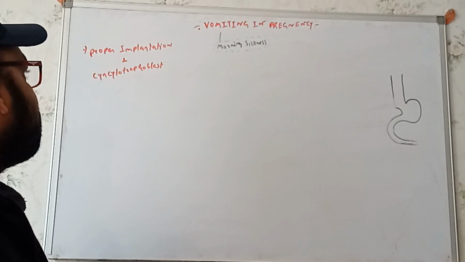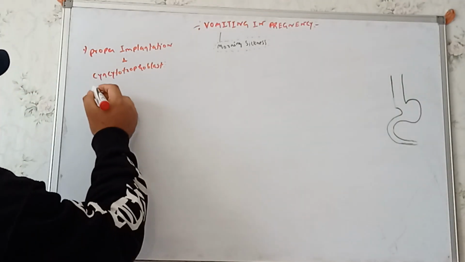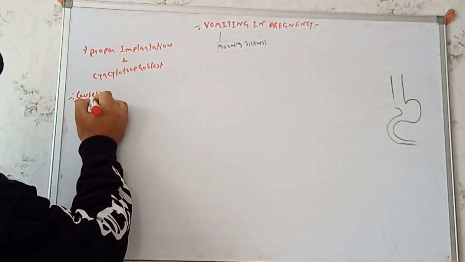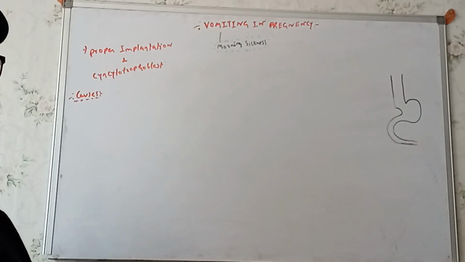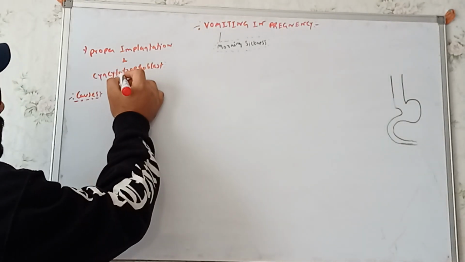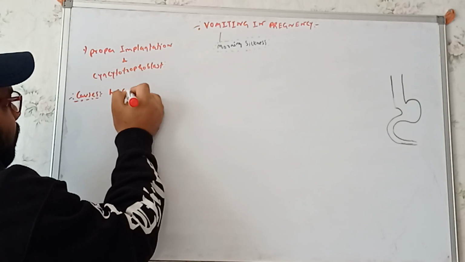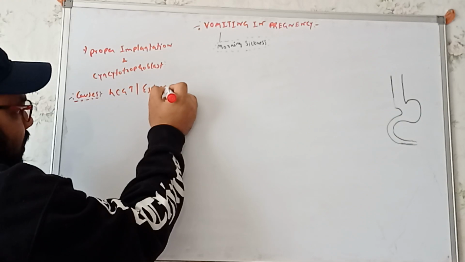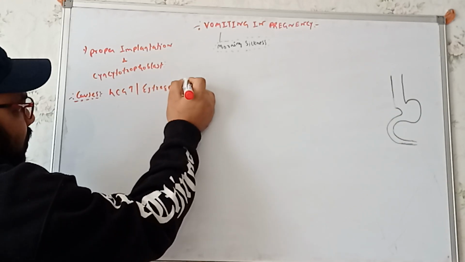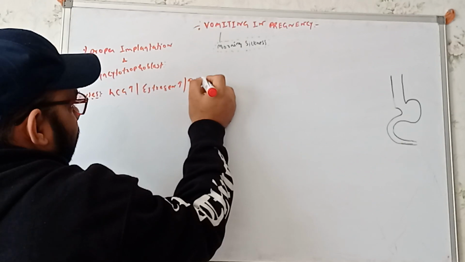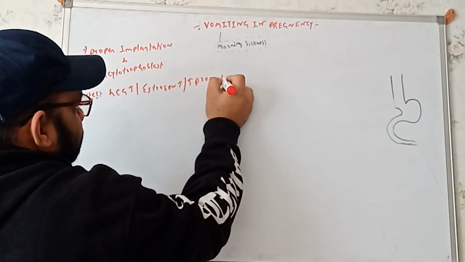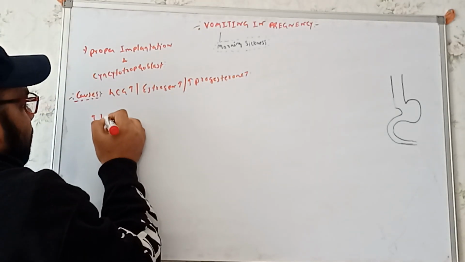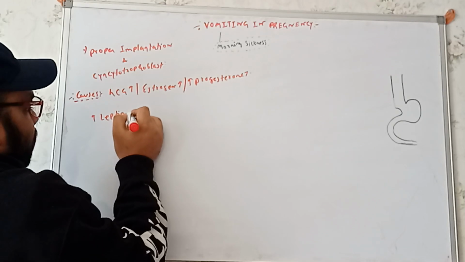Now, what are the etiologies for it? What are the causes that will cause the vomiting? Vomiting will be seen because of the hormonal changes. As I said, we'll get to see the release of HCG, human chorionic gonadotropin, more. The value of estrogen will also be more. The value of progesterone will also be more. The secretion of leptin will be more.